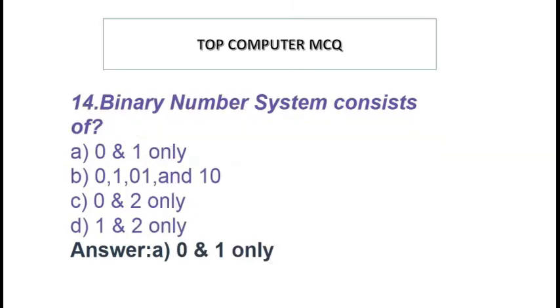Binary number system consists of option A 0 and 1 only. Option B 0, 1, 0, 1 and 10. Option C 0 and 2 only. Option D 1 and 2 only. Answer option A 0 and 1 only.